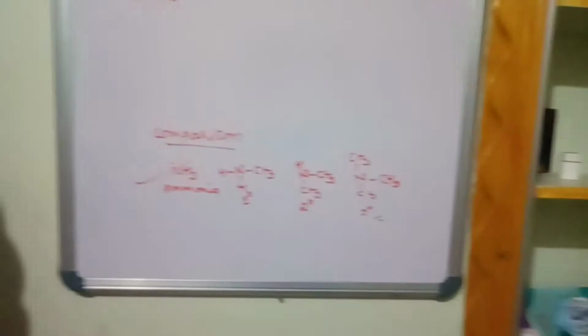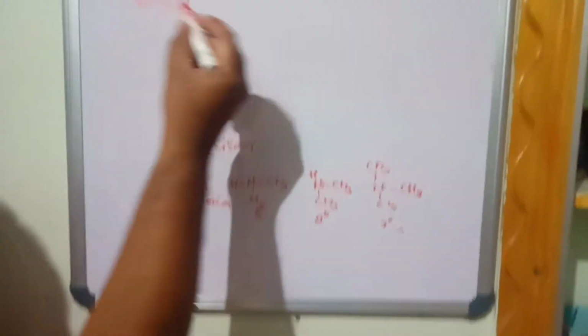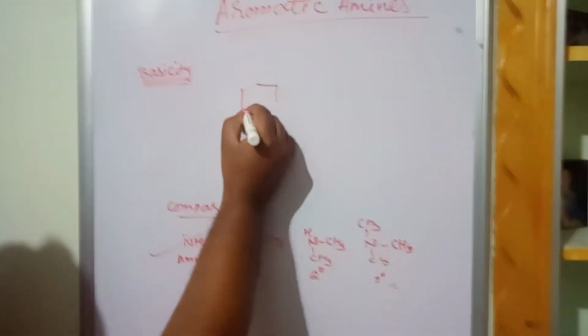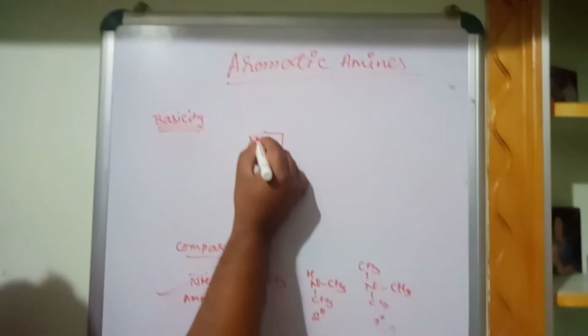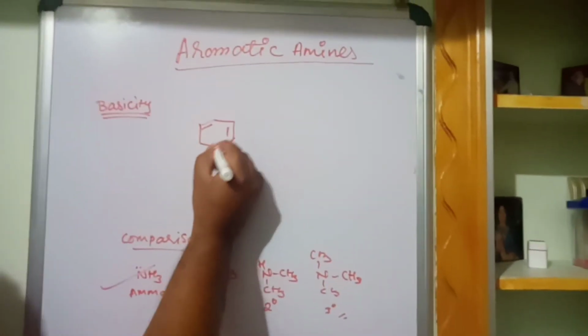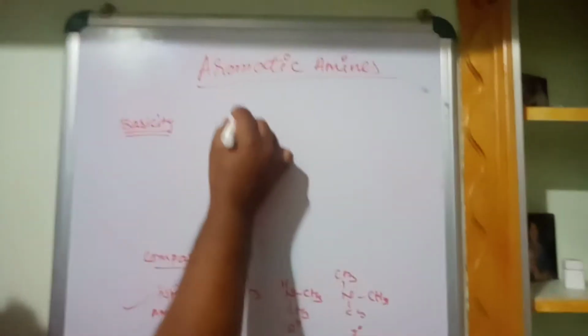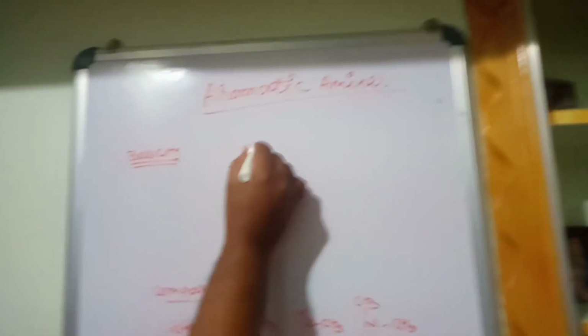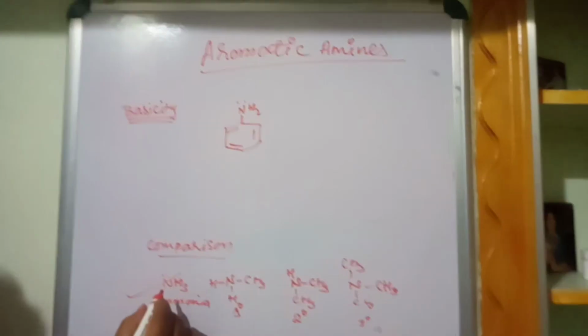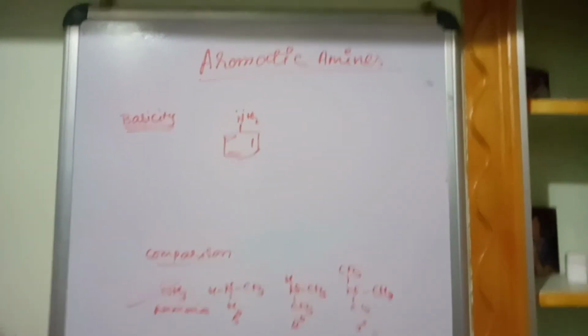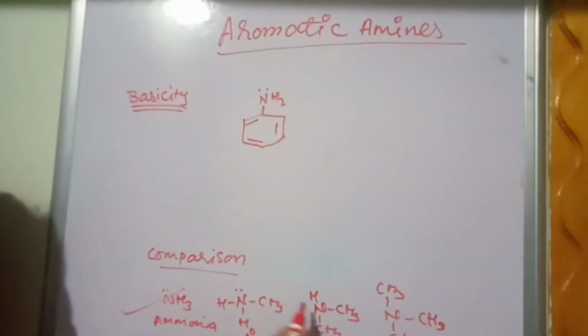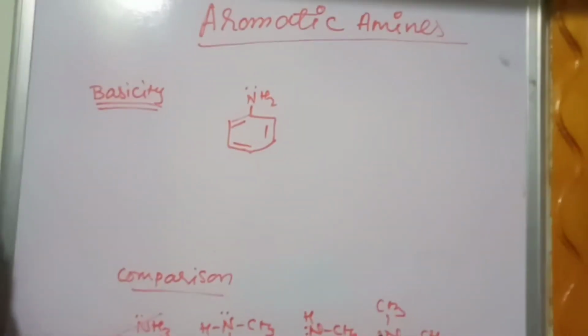Now the question arises, why are aliphatic amines more basic than aromatic amines? Very simple. If you see the differences between aliphatic and aromatic amines, here also there is a lone pair of electrons, and here also. Nitrogen contains one lone pair of electrons, as you all know very well.